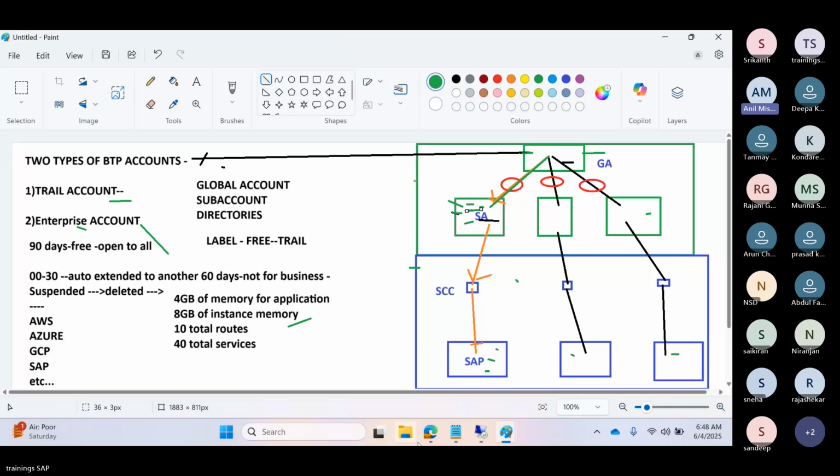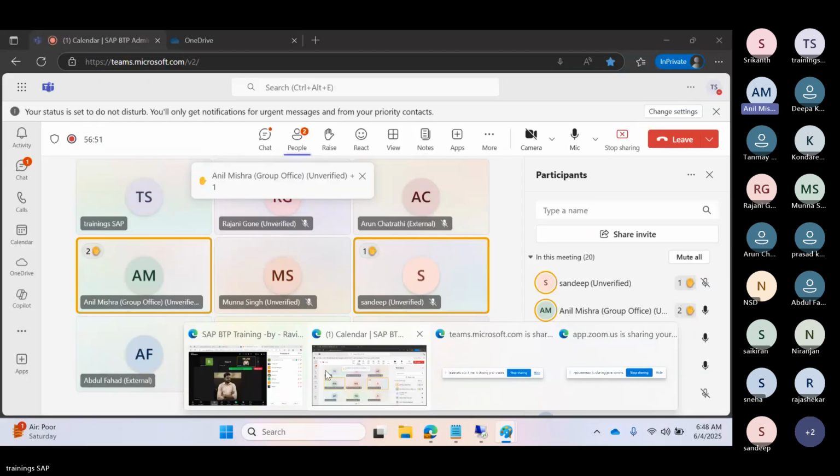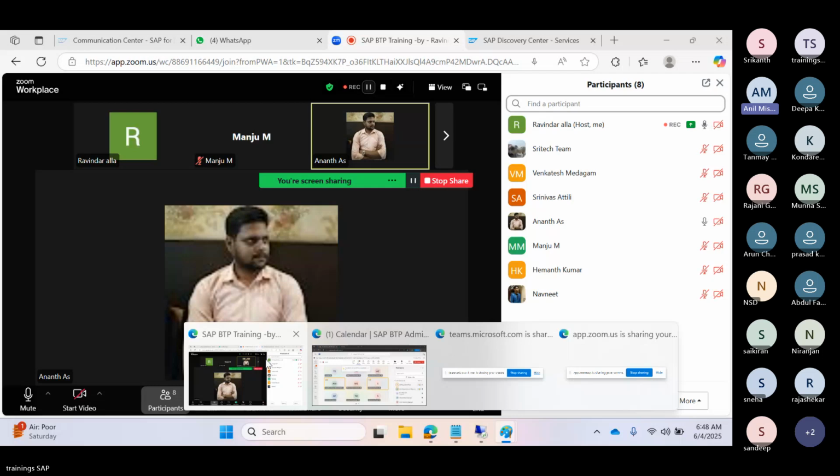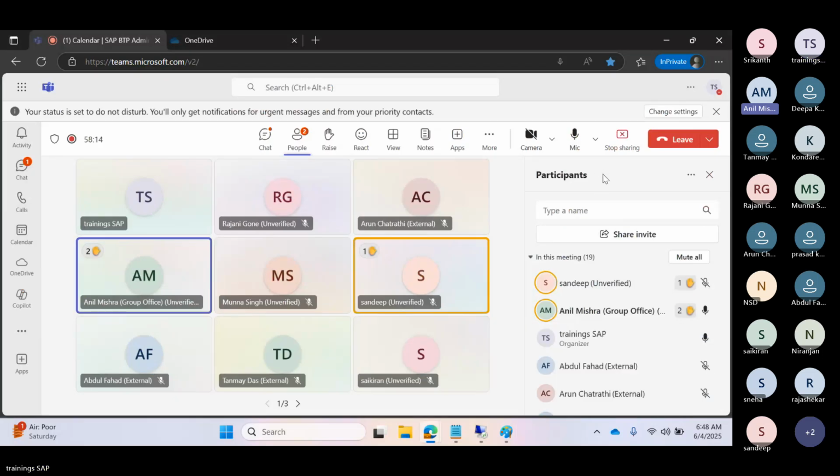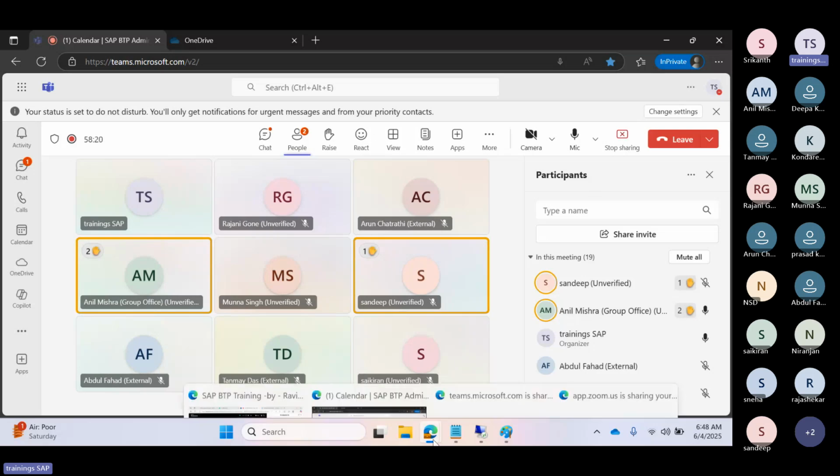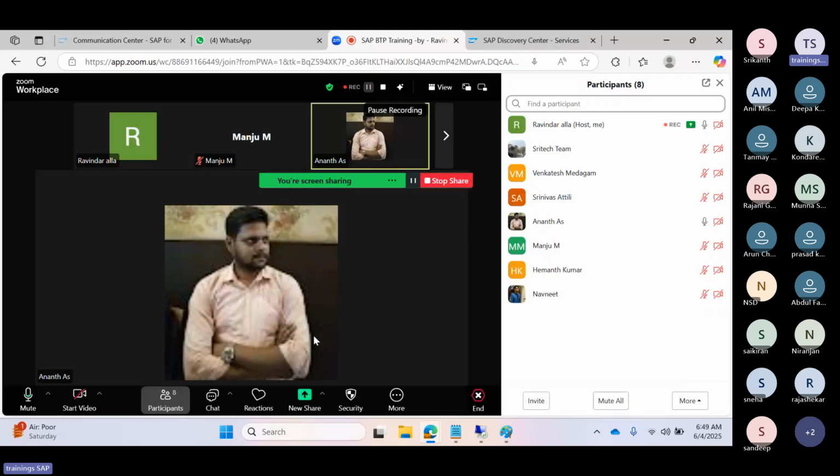Sir, one question related with the sub account. You talked about there is a hierarchical Yeah, just account structure. the teams, the who are joining the teams, just to hold on. So from another group, the Anant is asking the question. Yes, Anant, you can tell me.